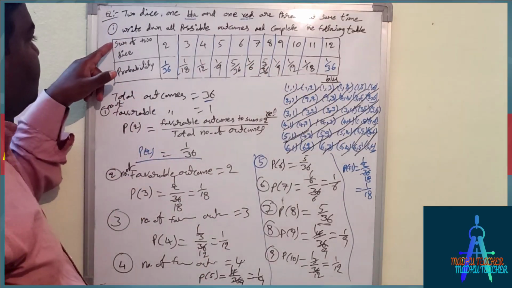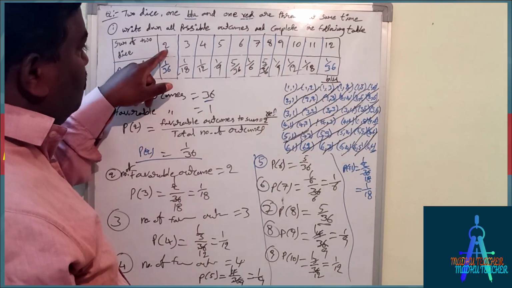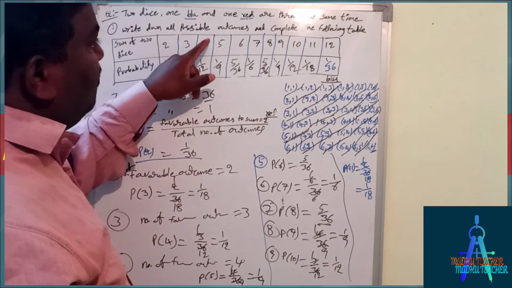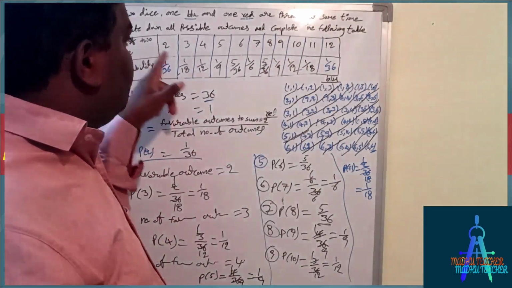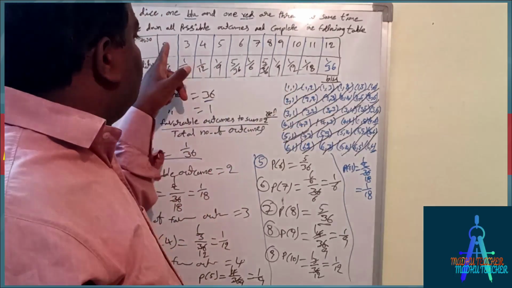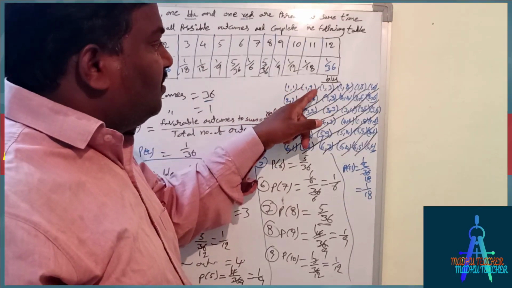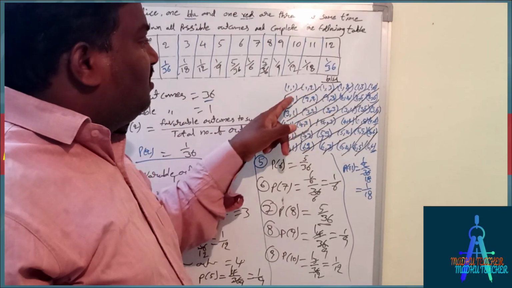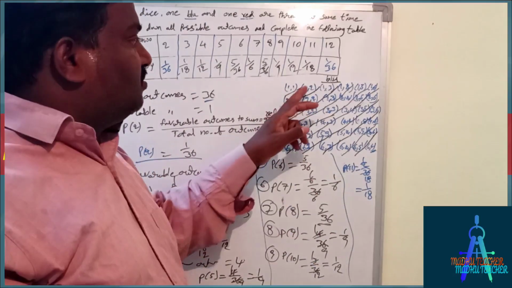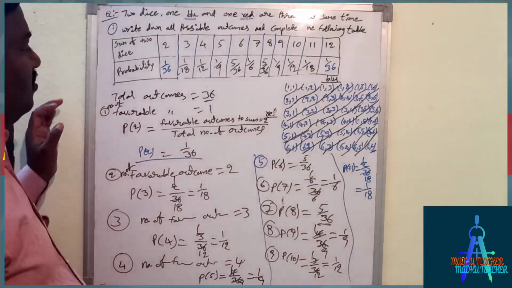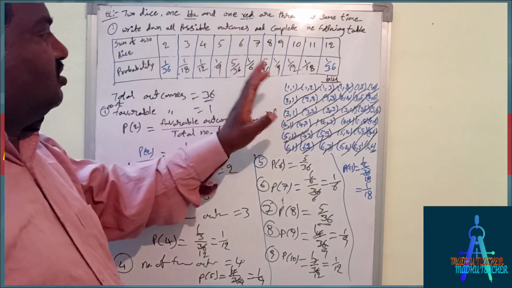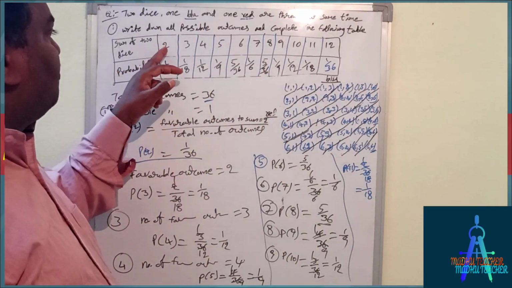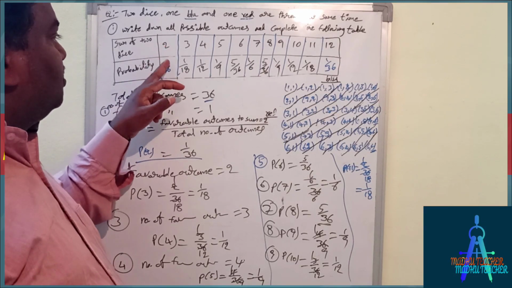Now complete the following table. Sum of two dice is 2, sum of two dice is 3, 4, 5. Like this you have to write up to 12. The sum of two dice, 1 plus 1 is 2, 2 plus 1 or 1 plus 2 is 3. So these are the two favorable outcomes. Now calculating, probability of sum 2 is 1 by 36.